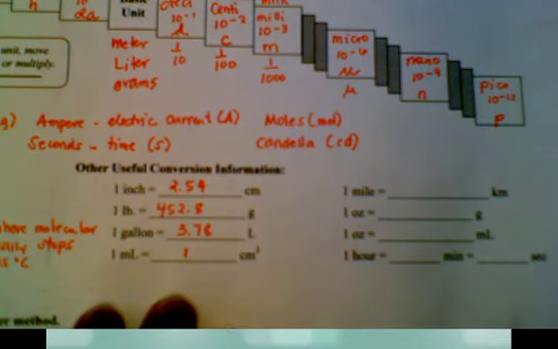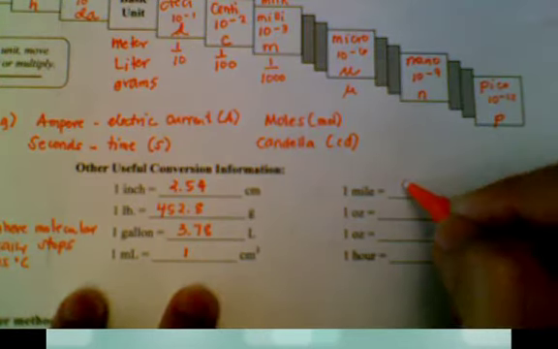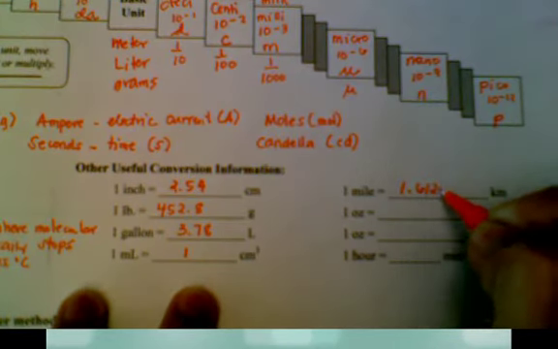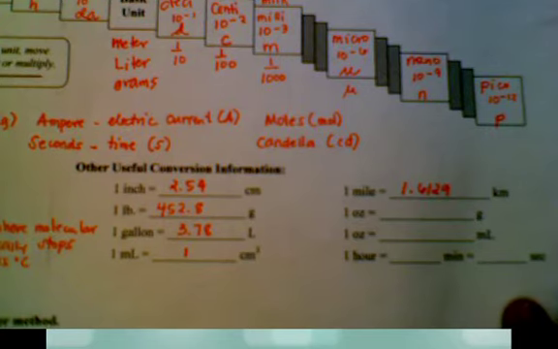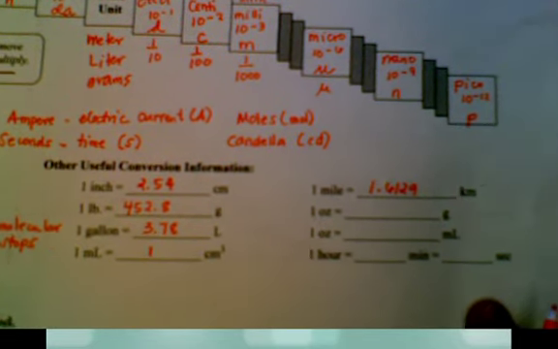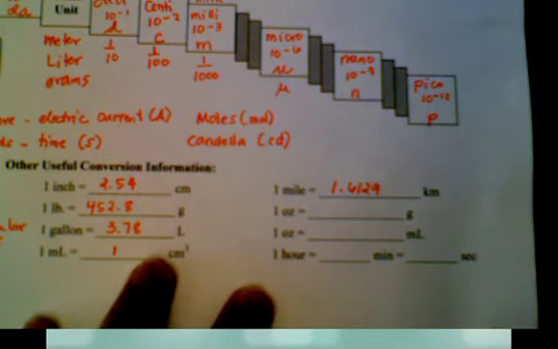We'll keep on going. 1 mile is equivalent to 1.6129 kilometers. A lot of our track kids will know this. Most of our students have had to run a mile in school, and they know that's 4 laps around the track, a 1,600. It's actually 1,613 meters. So when they're running a 1,600, they're getting away with 13 extra meters that they don't have to do.